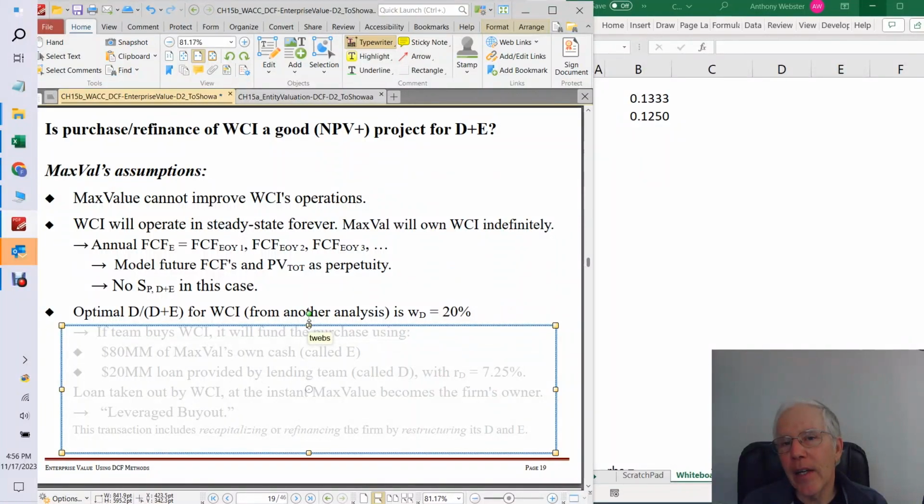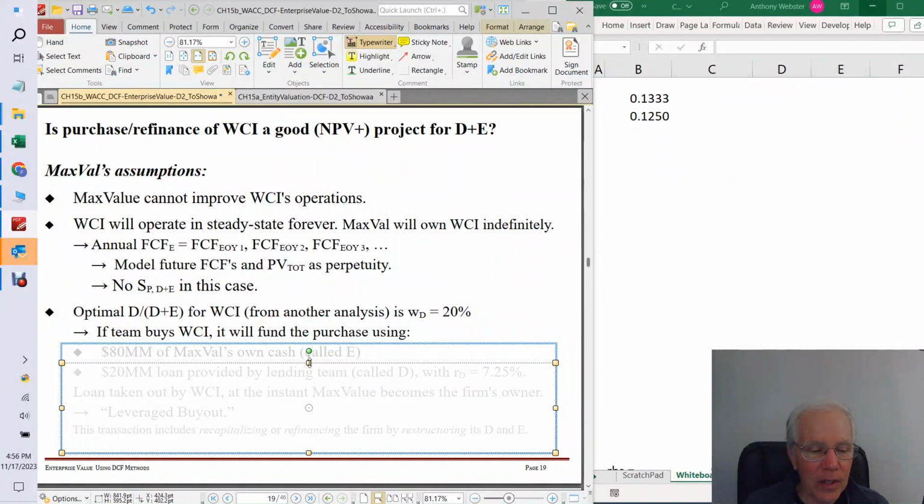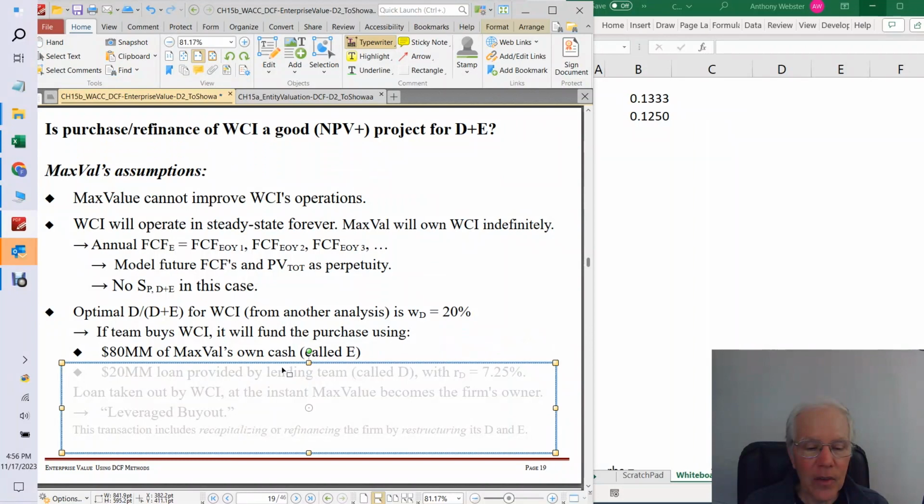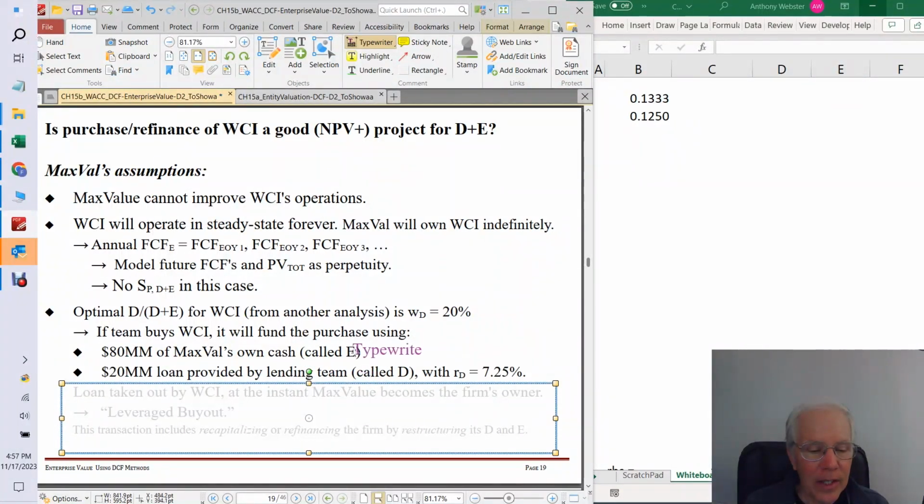So they're going to make that happen by having the company take out a loan at t equals 0. And so the company will have some debt, and the share count, the number of shares outstanding, will go down, et cetera, et cetera. Let's see specifically. Okay, so if the team does this, it's going to fund the purchase using 80 million of Max Value's own cash. That's called E for equity. And the other 20 million is going to come from a loan provided by the lending team. We'll call that D. And the interest rate on that loan is going to be 7.25%.